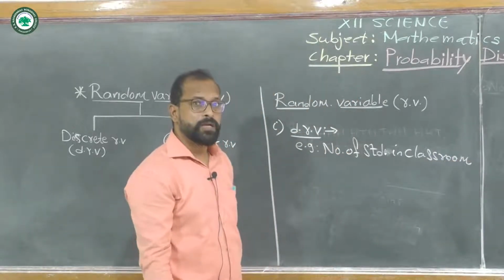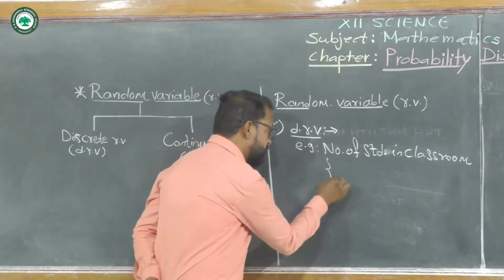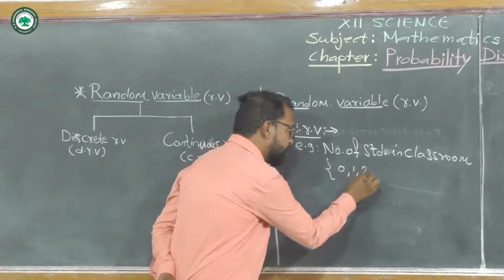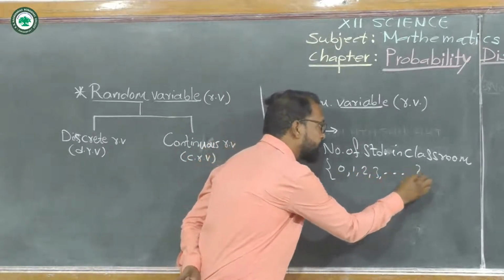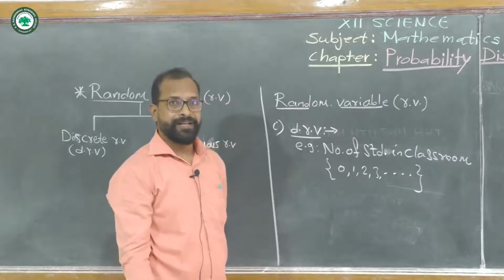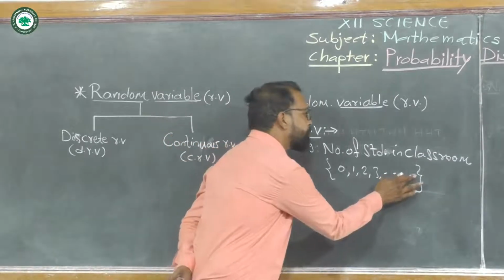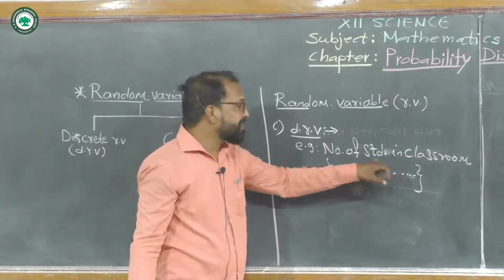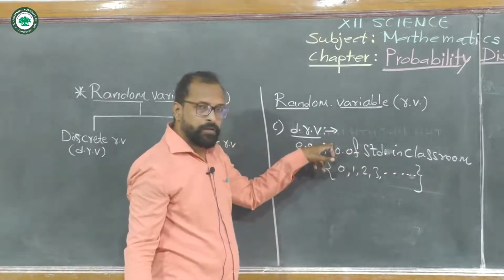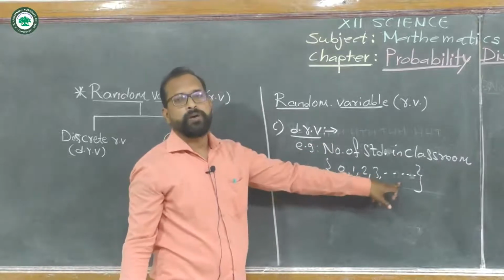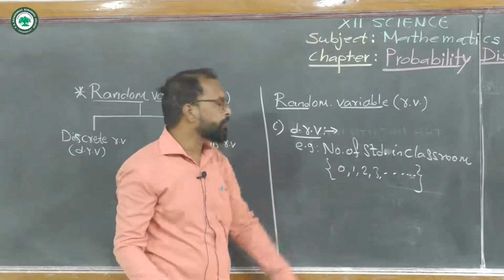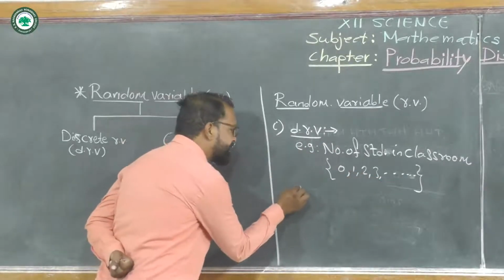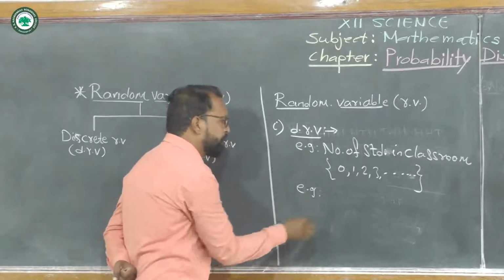The number of students may be 0, 1, 2, 3 and so on, depending on the strength of that classroom. It is clear that this discrete random variable is countably infinite.